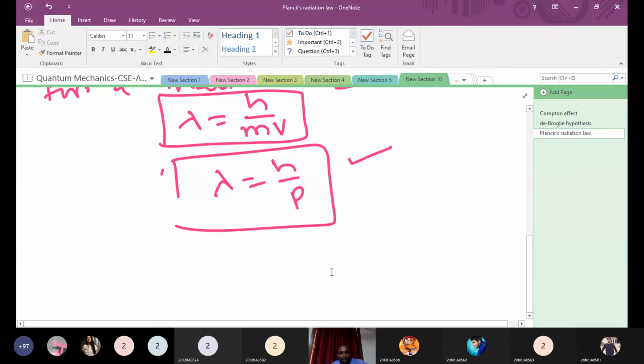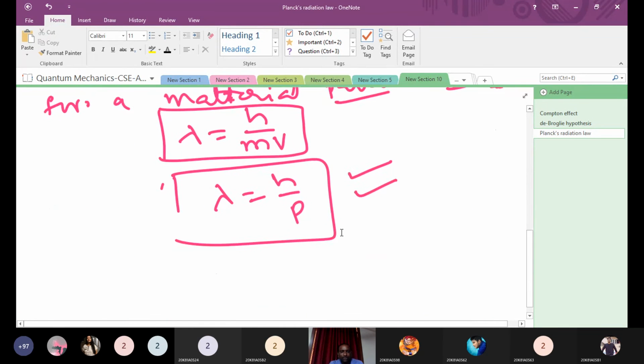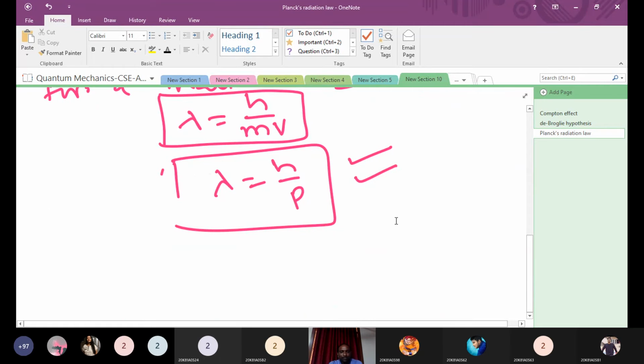Up to now, is it clear? You can derive it directly without seeing, right? Yes, sir. Just from only two expressions, equate them and you will get lambda is equal to h by p. Now this is the famous expression for the wavelength of matter waves.